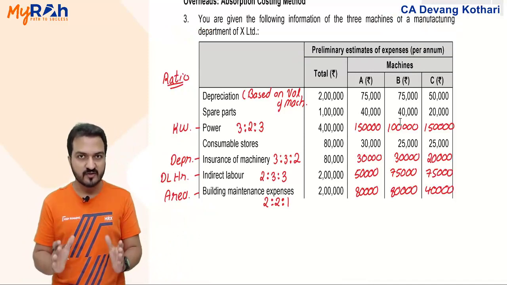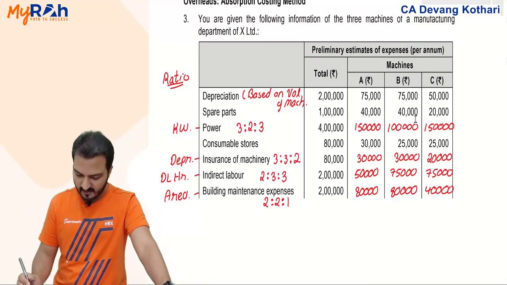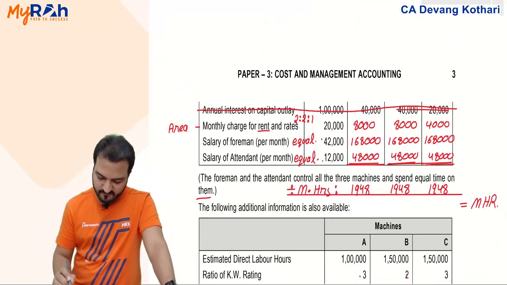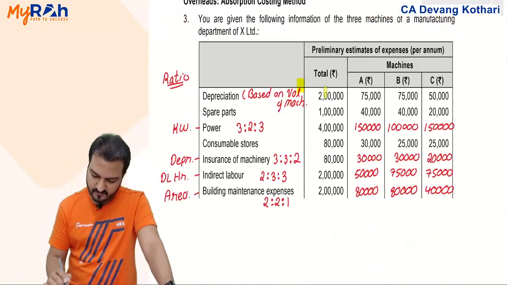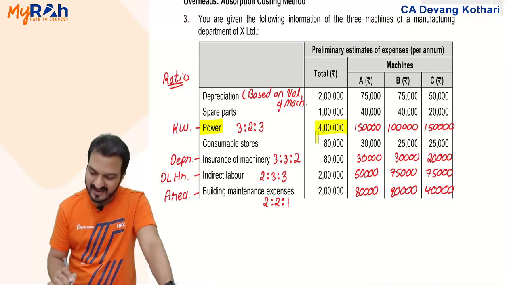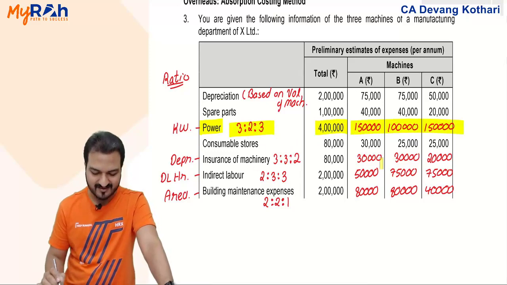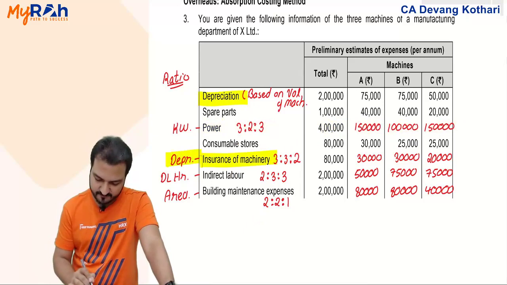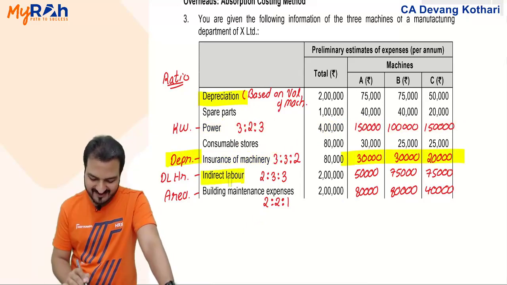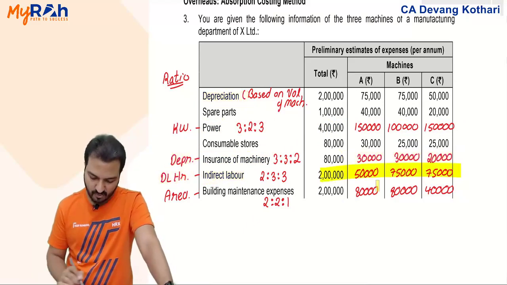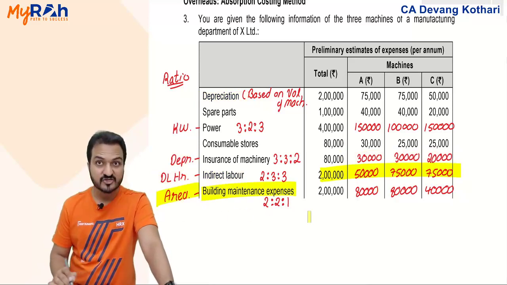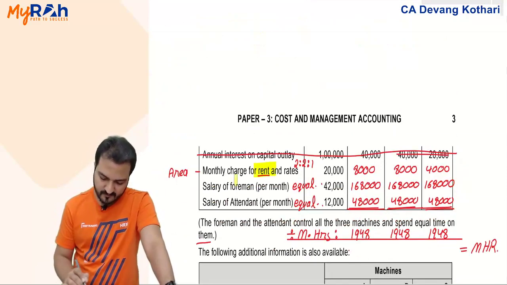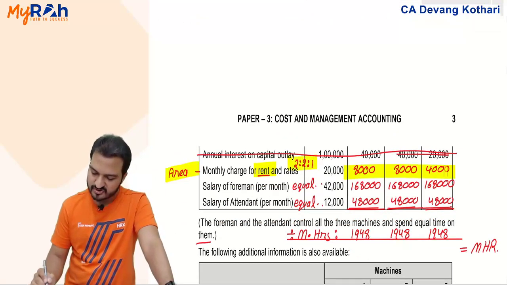But still, this is not the end. There are still some more things that are given in the question. Also notice that the salary of the power cost 4 lakhs I divided in ratio 3 to 3, I get like this. Then insurance of machine I divide in the ratio of depreciation. Indirect labor was divided in the ratio of direct labor. Building maintenance was in the ratio of area 2:2:1. Rent was divided again in the ratio of area 2:2:1.